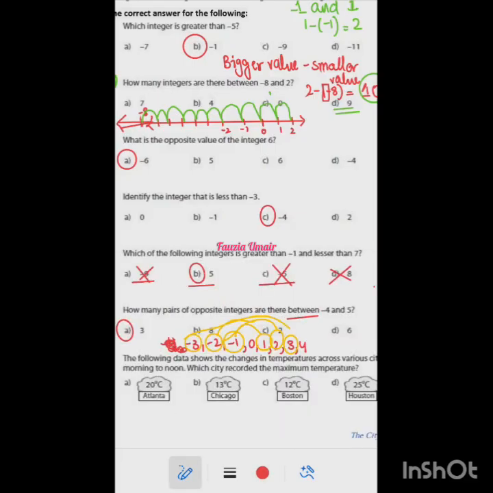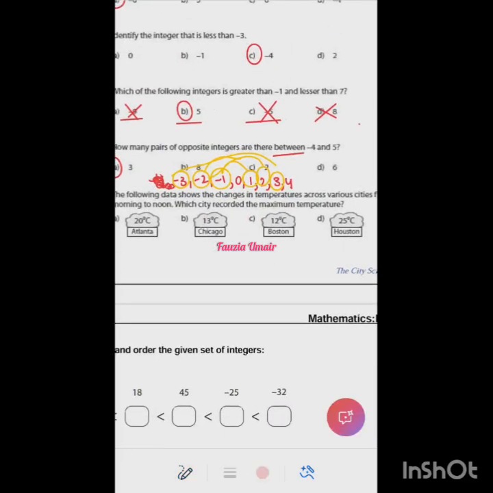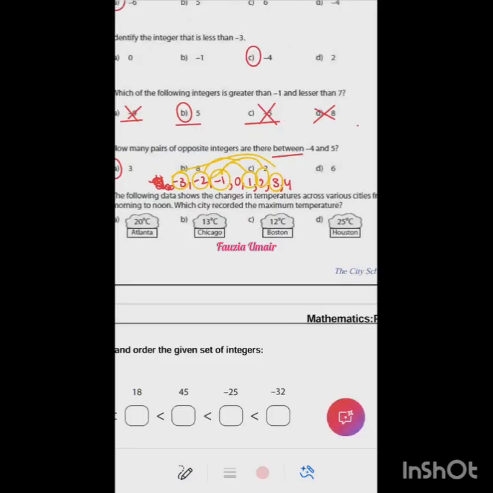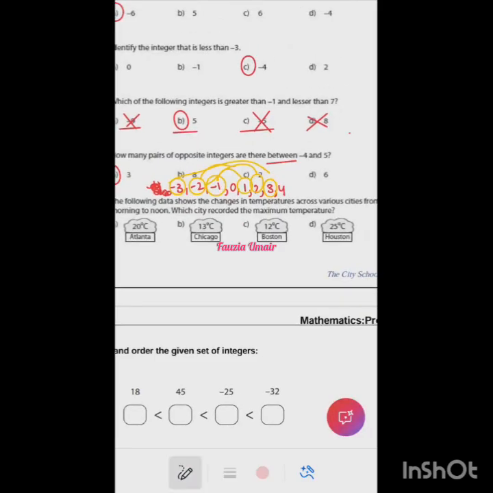So now let's move on to the next question. The following data shows the change in the temperature across various cities from morning to noon. Which city recorded the maximum temperature? 20, 13, 12, and 25. Ma'am, Houston. So you will just write down the answer, because the question is not how much the temperature is. The question is which city has the maximum temperature.